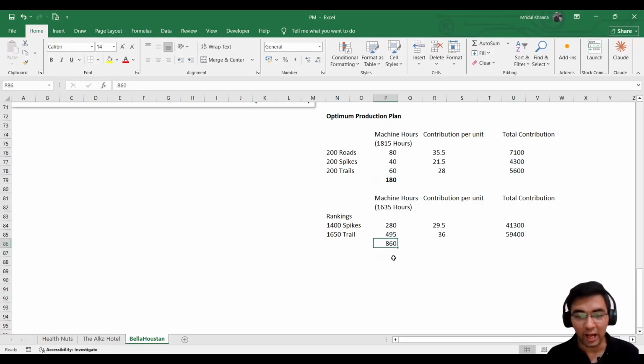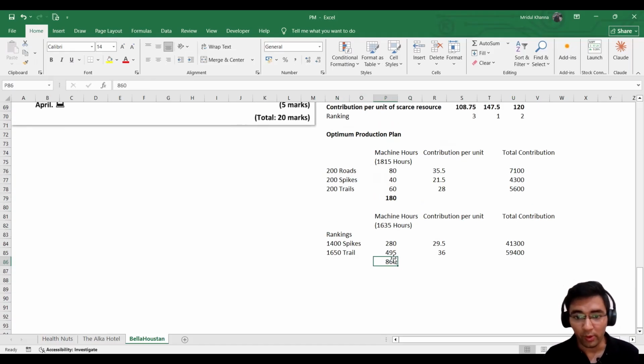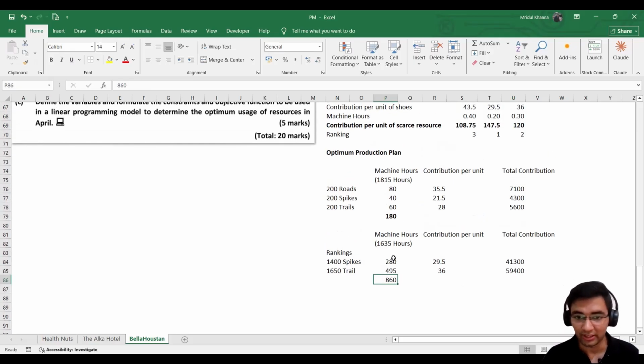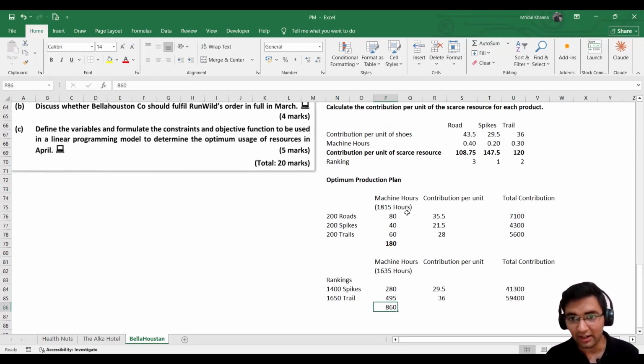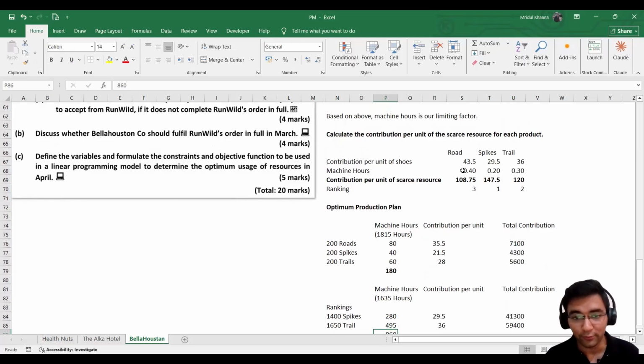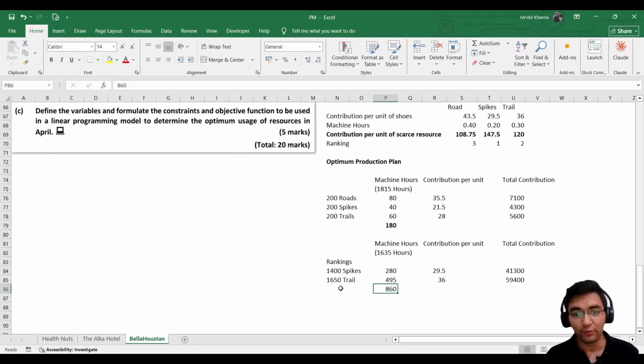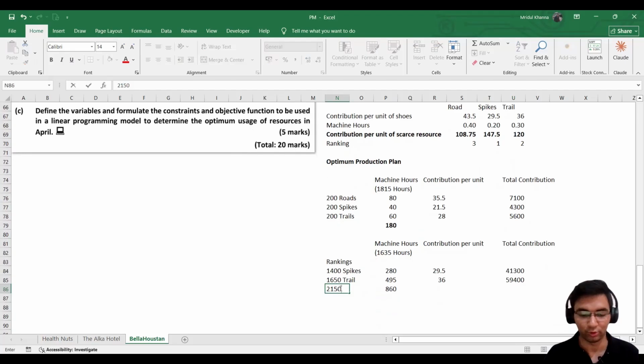Now we need to see how many road shoes we can produce with 860 machine hours. We know that it takes 0.4 hours to produce 1 unit of road shoes. So we will be simply dividing 860 by 0.4, and we get 2150 road shoes.